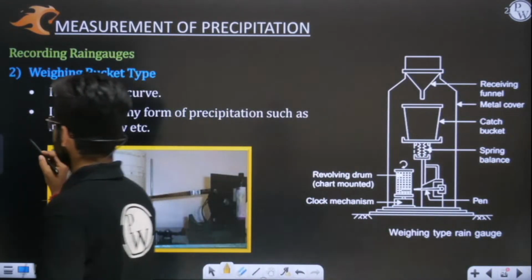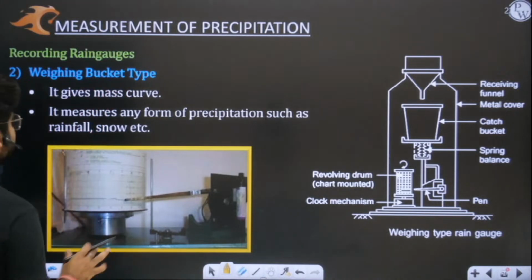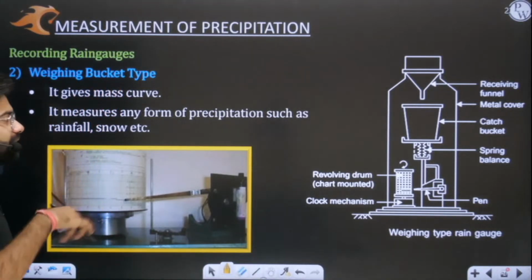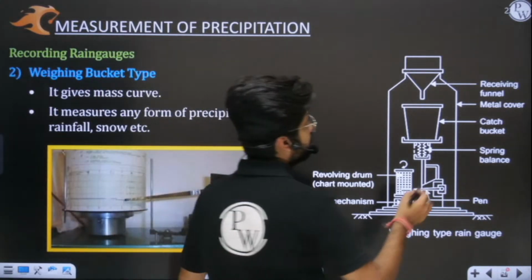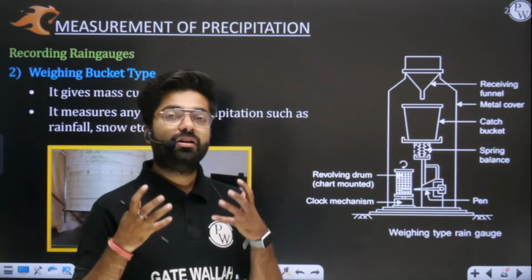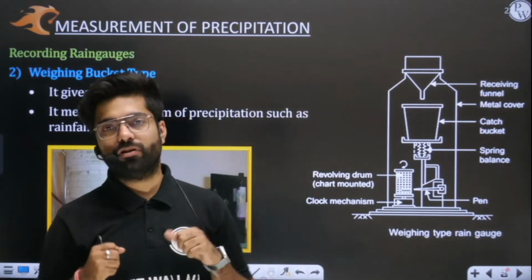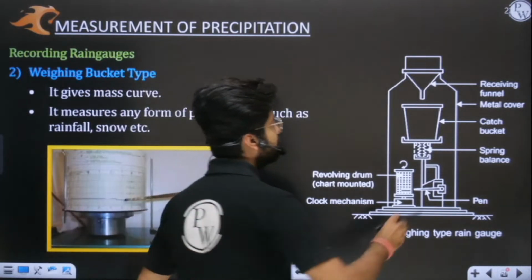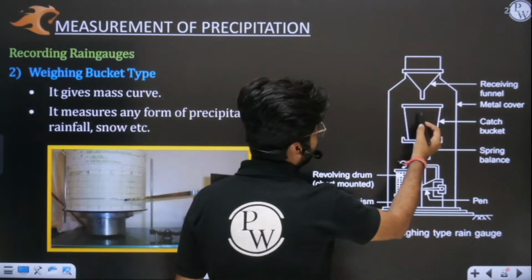This is your weighing bucket type. Why the name bucket? Listen very carefully, because we have a bucket. Now what will happen? This bucket will continuously receive rainfall. You need to understand here that this bucket will continuously receive rainfall.